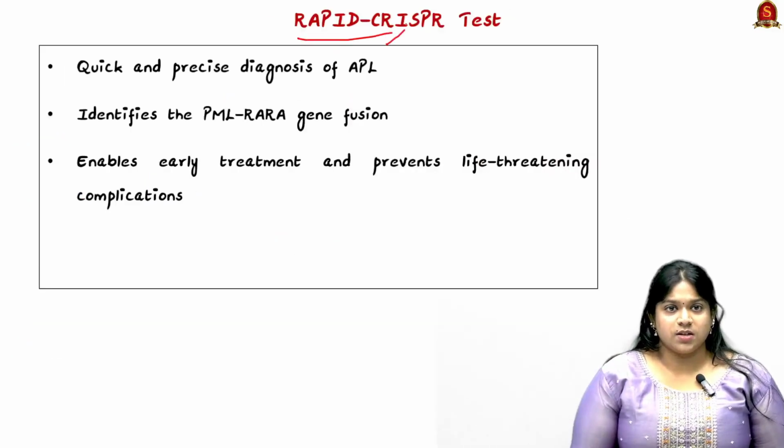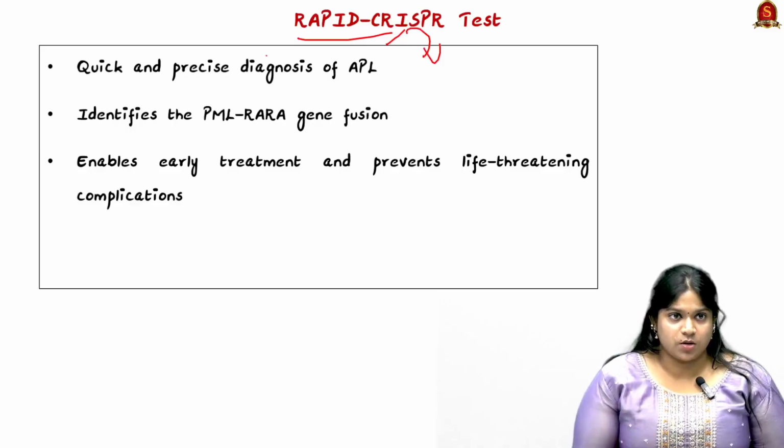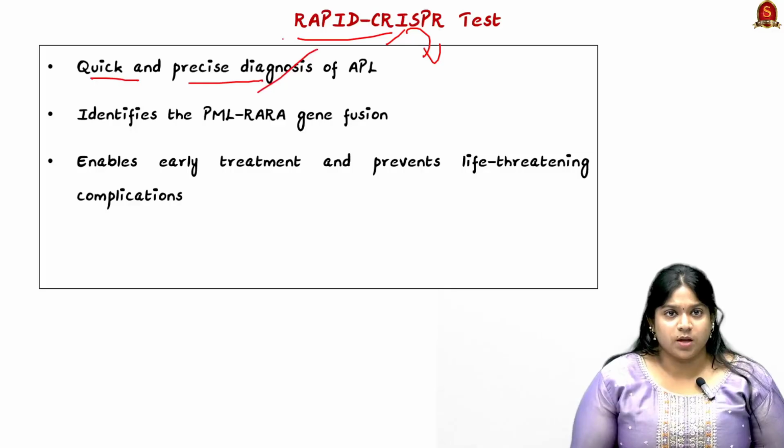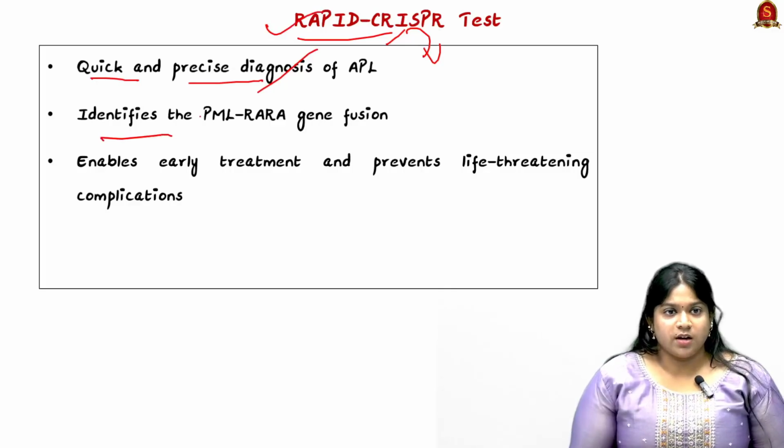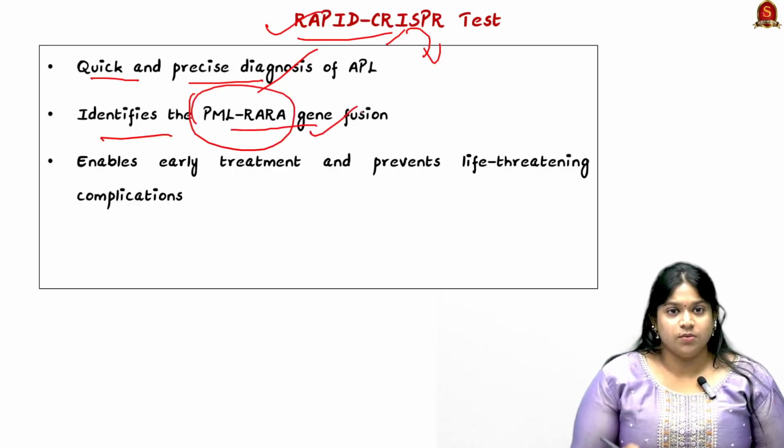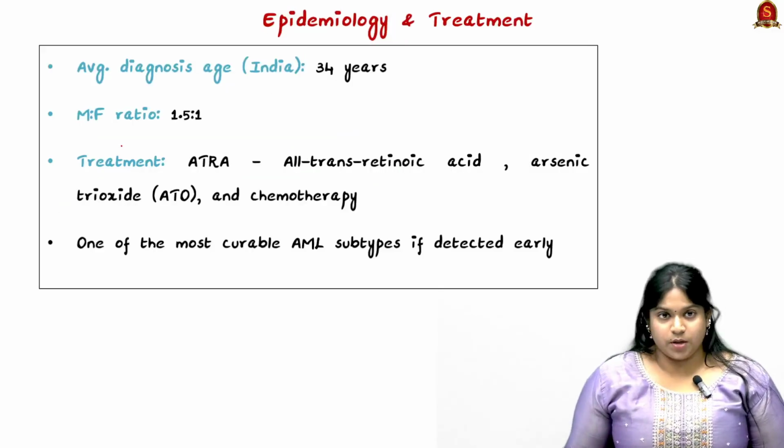Now, what is this rapid CRISPR test? We all know that CRISPR is a gene editing technology. Here, there is now quick and rapid diagnosis of APL through this test. It identifies the PML-RARA gene fusion, and it enables early treatment and prevents life-threatening complications.